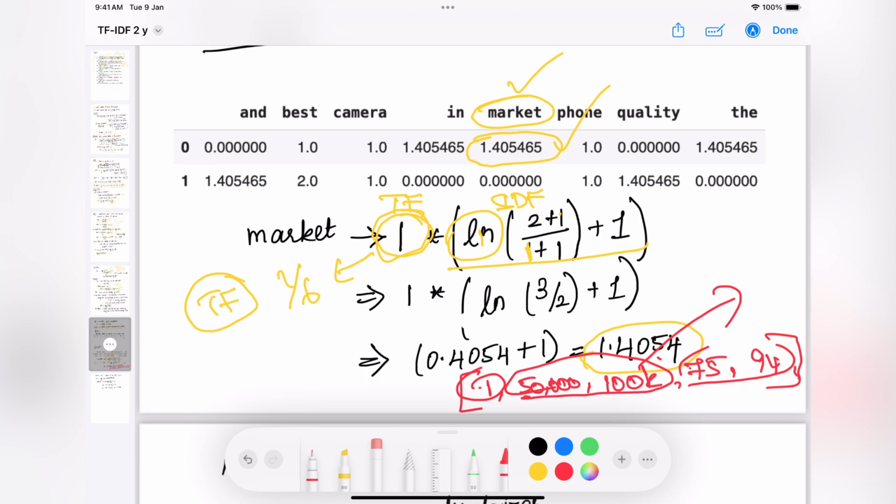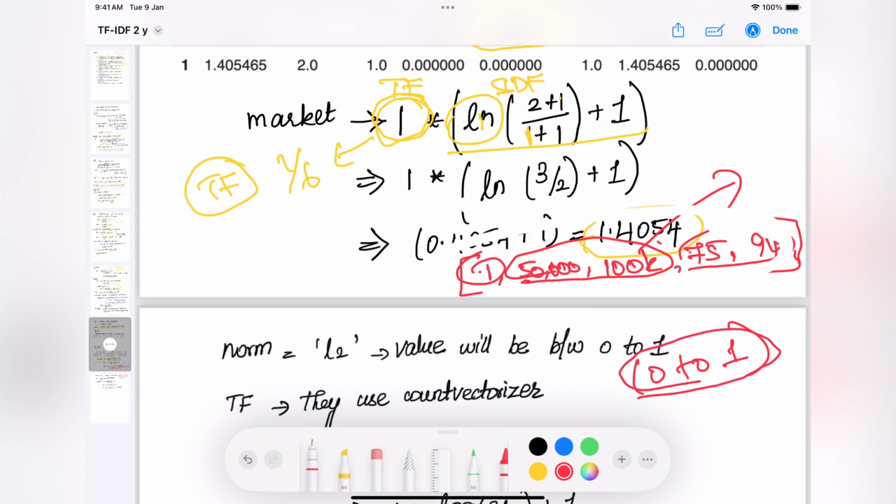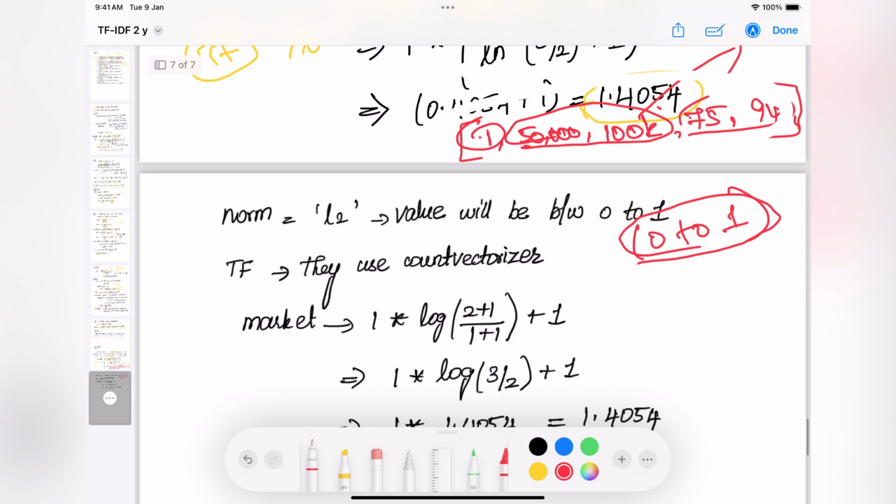So that is one big problem we have here. To resolve that, what scikit-learn does is a brilliant thing. It just normalizes the data. Normalization is nothing but this: here we don't have any upper or lower limit, so instead scikit-learn puts everything between the limit 0 to 1. Once we do the normalization, every value will be present between 0 to 1, so we can assume that values between 0 and 0.5 are less important features, and values between 0.5 and 1 are the most important words. We can come to that conclusion, right?